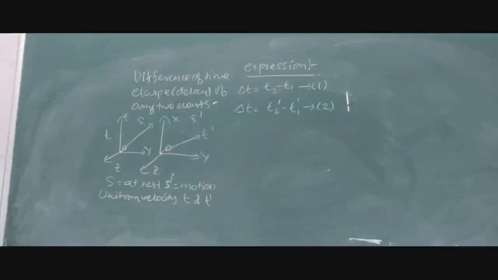Now we are taking the difference. According to the Lorentz equation, we very well know t1 dash and t2 dash. Then we can get the difference between the two equations.